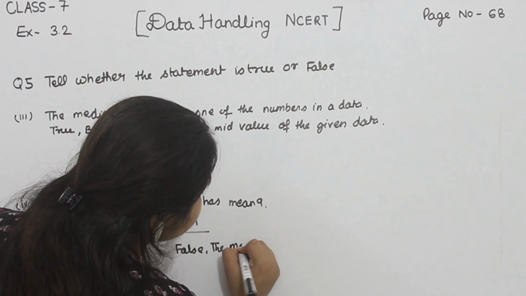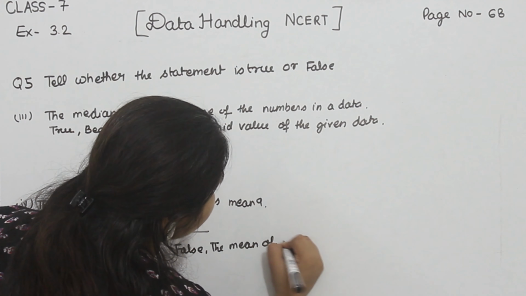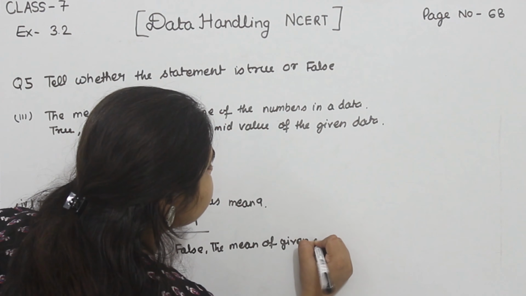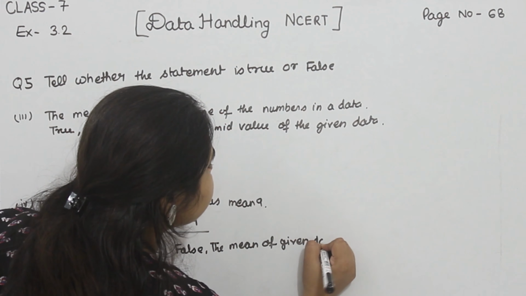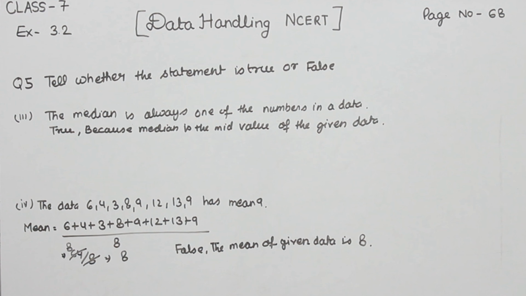The mean of the given data is 8. This is question number 5. With this one, we have completed exercise 3.2. In the next video, we are going to start with exercise 3.3.